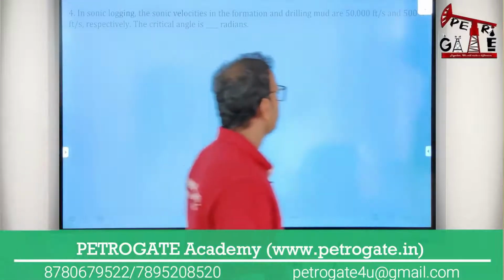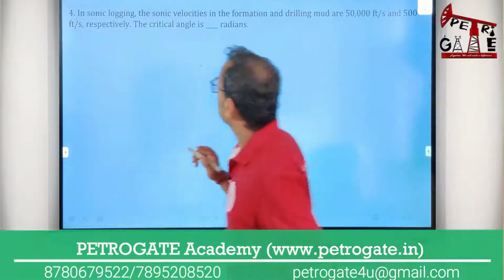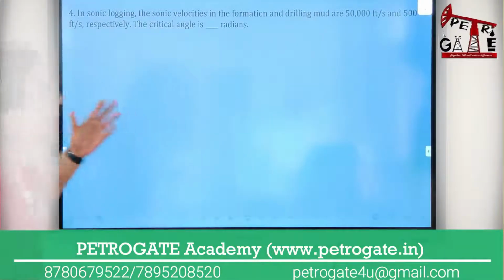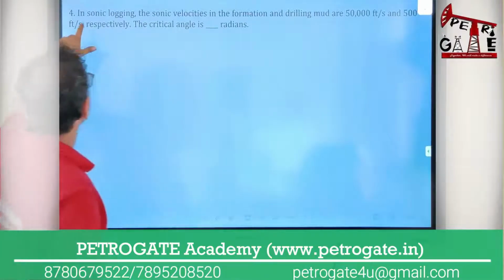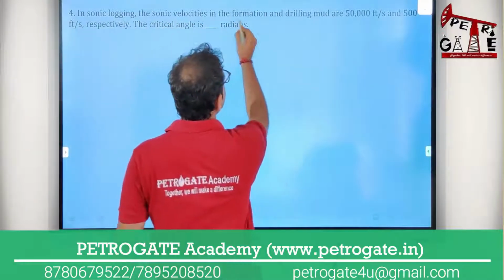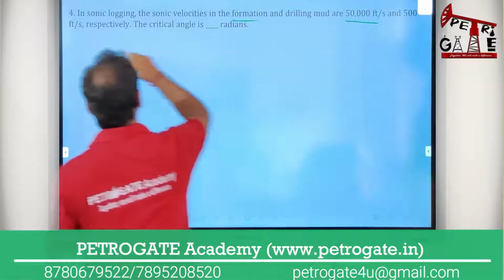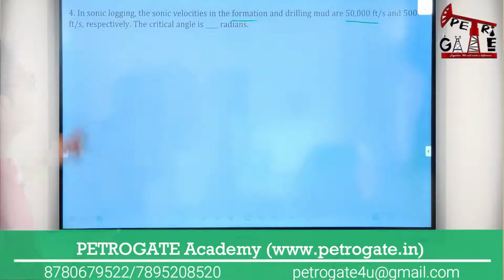Okay, no problem. Now the next question: in this question you will see in sonic logging, the sonic velocity in the formation is given, and in the drilling mud the velocity is given as 500 only, which is lesser. No problem, and I have to find out the critical angle.